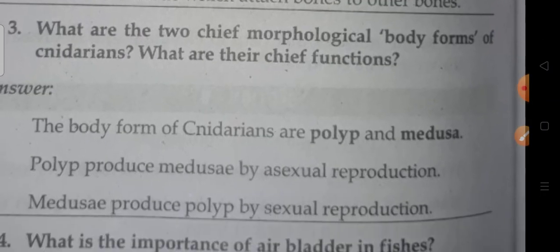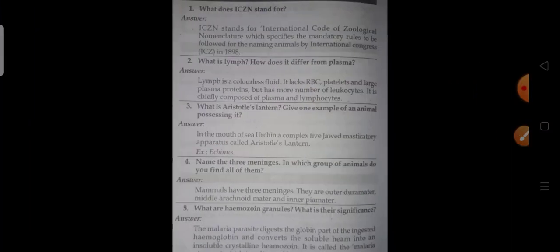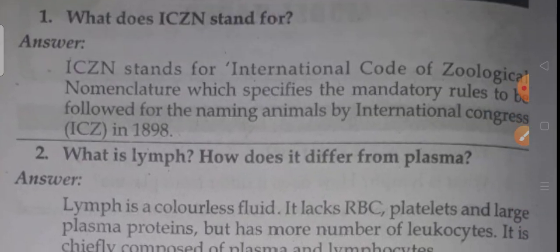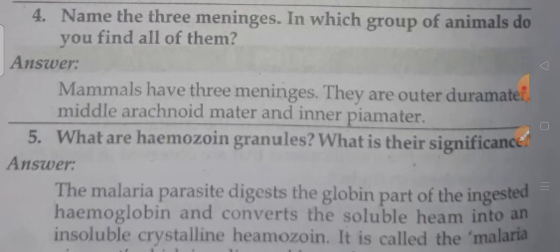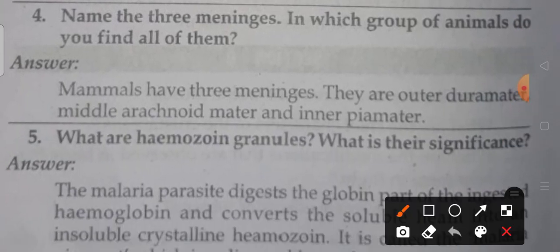So this one is already repeated. Next coming to the eyes. This is also clear. Okay, so here is the next one. The fifth question is very, very important: what are the hemozoin granules? What is their significance? The fifth question is very, very important.